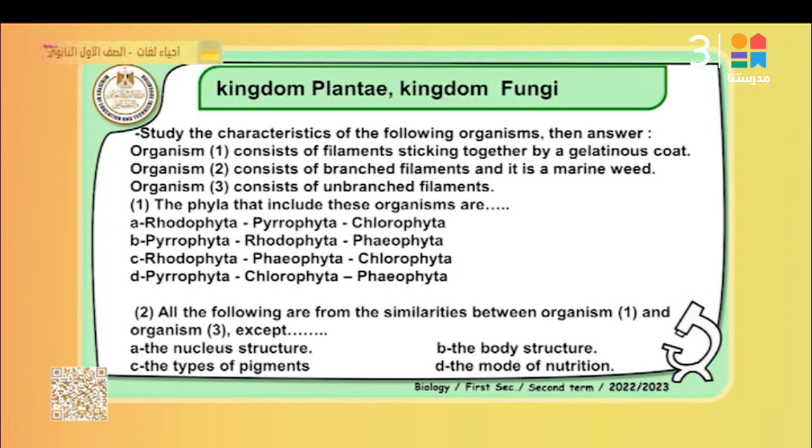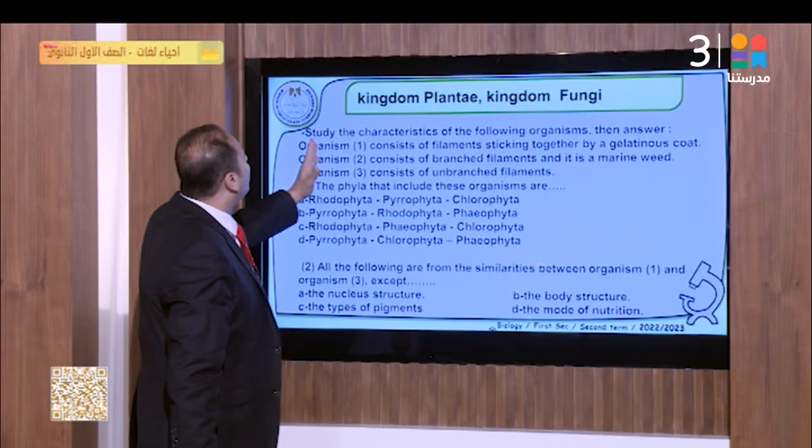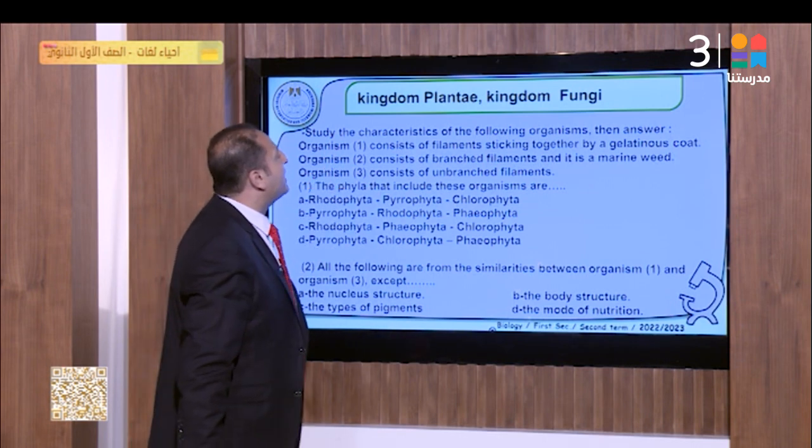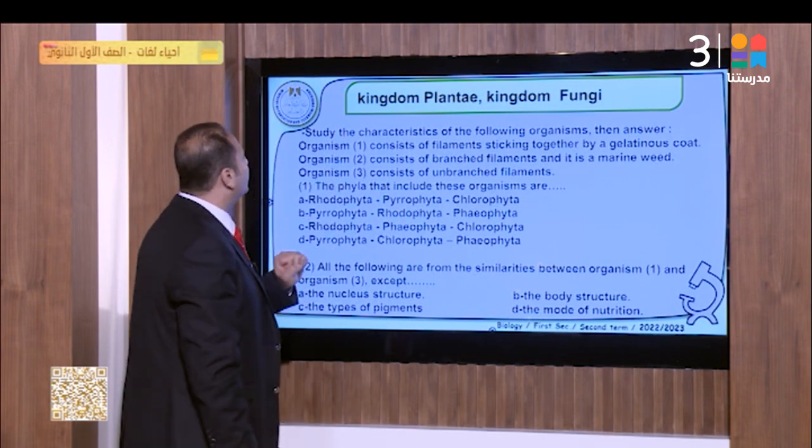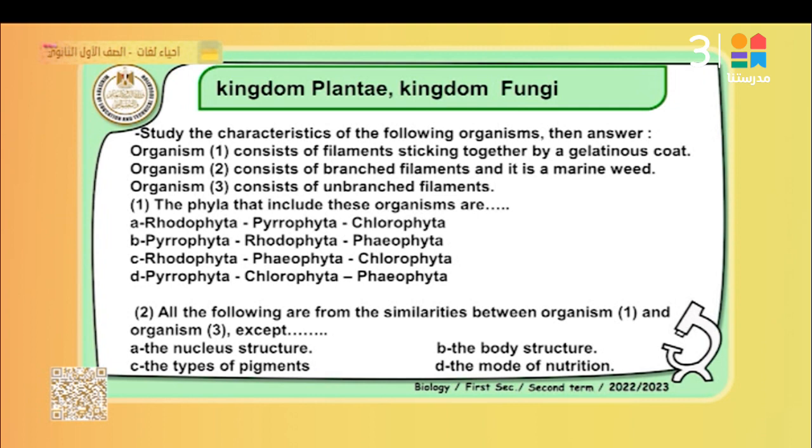Pay attention, please, at this point. And now going to the board. Pay attention, please, dear students. Study the characteristics of the living organisms. Organism number 1 consists of filaments sticking together by a gelatinous coat. This type is called Rhodophyta, Polysiphonia.